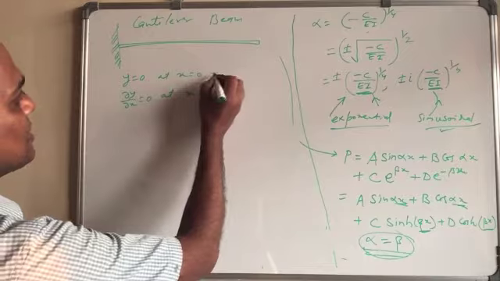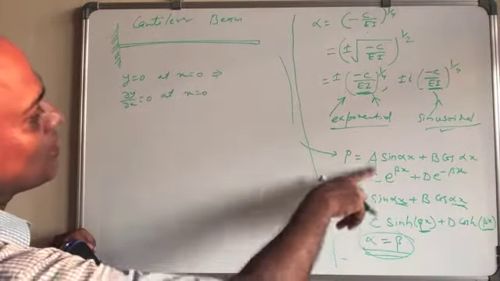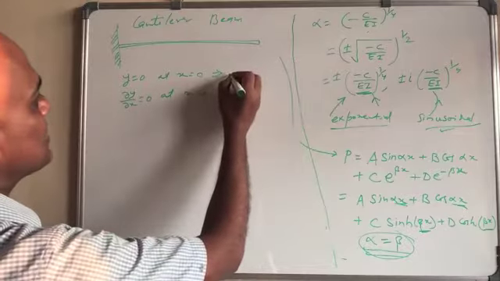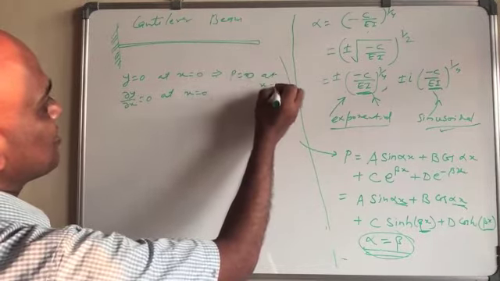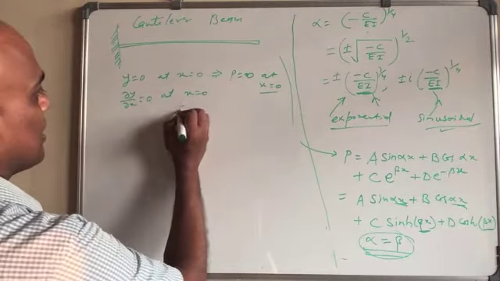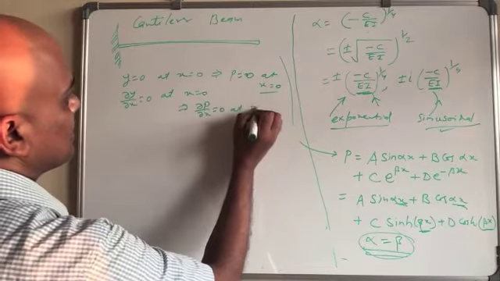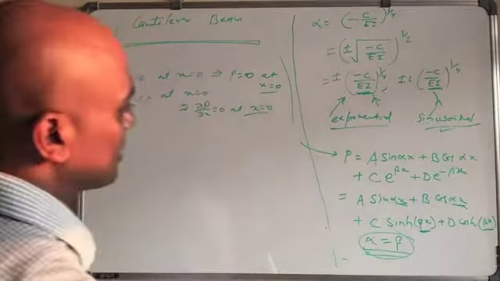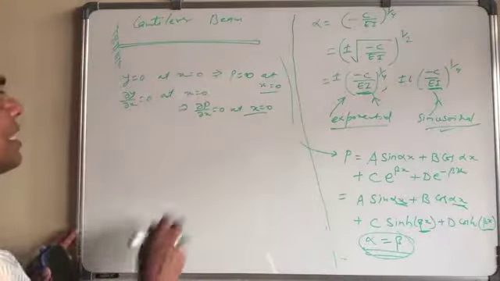Since we are working in terms of p, that means p equal to 0 at x equal to 0, and del p over del x equal to 0 at x equal to 0, because now y has a p and q function, and p we have separated, so it will look like that.